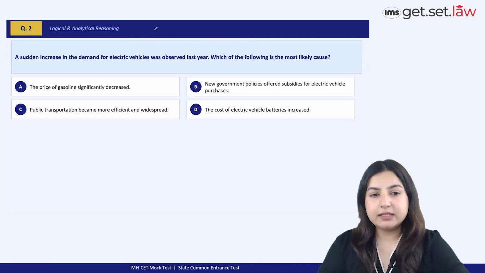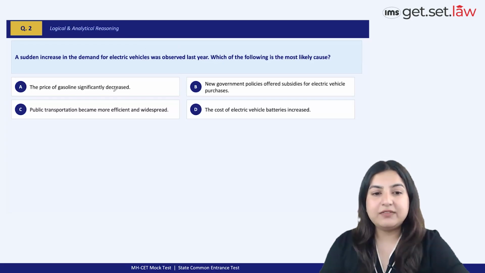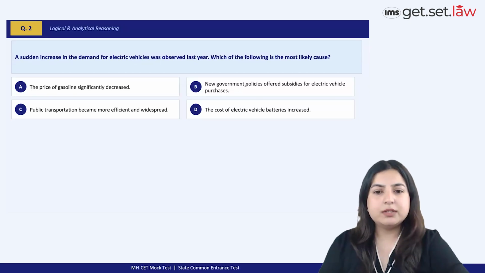So, a sudden increase in the demand for electric vehicles was observed last year. Which of the following is the most likely cause for the increase in demand? The price of gasoline significantly decreased. New government policies offered subsidies for electric vehicle purchases, which is actually something that can create a causal scenario here, right? So, if the government is already offering subsidies on electric vehicle purchases, then the demand for them is likely to go up. So, this is a very natural reason for it. In all likelihood, option B is the correct option choice.